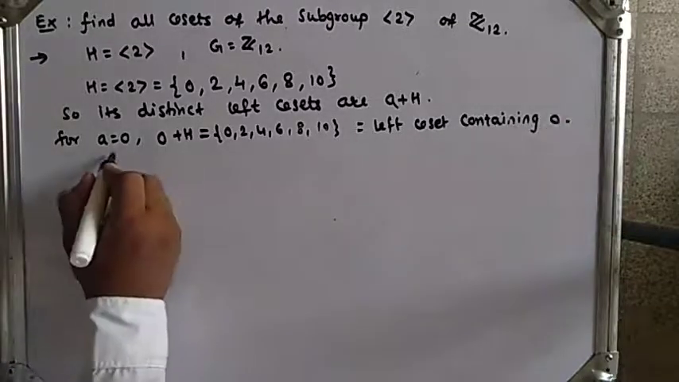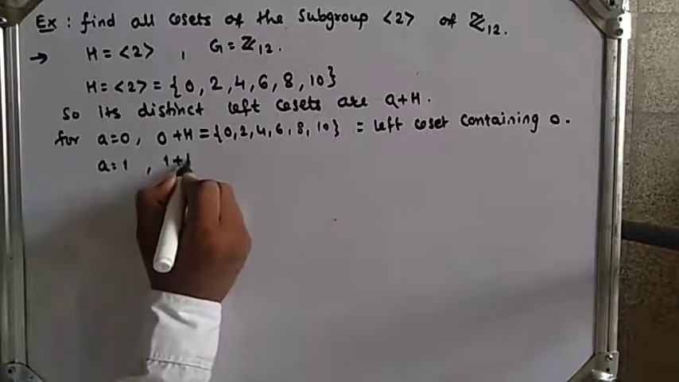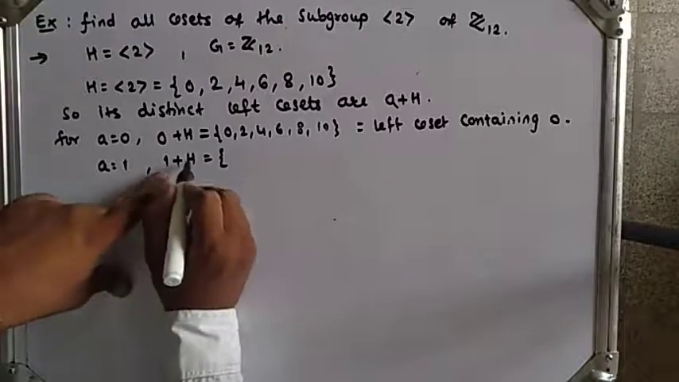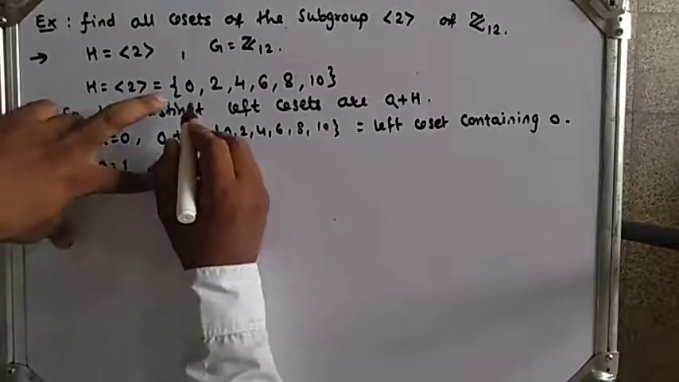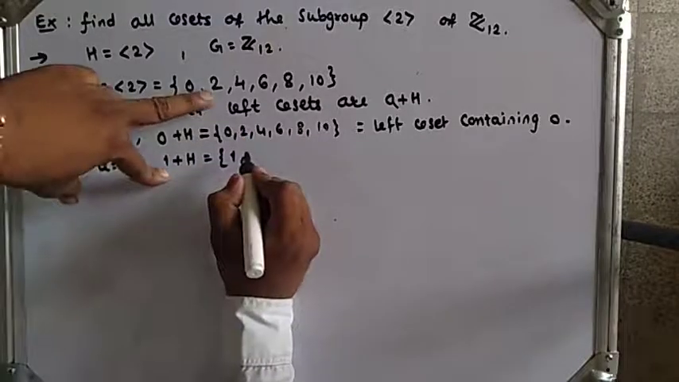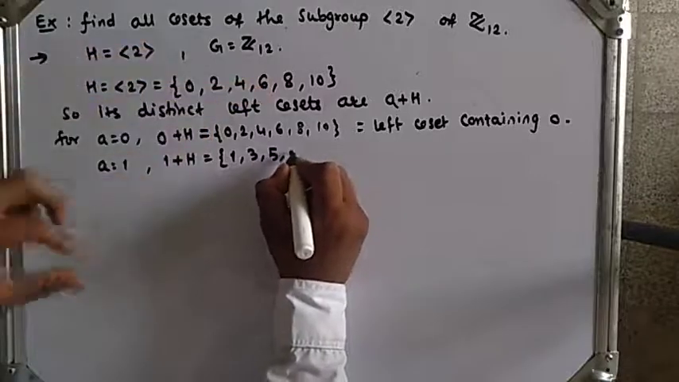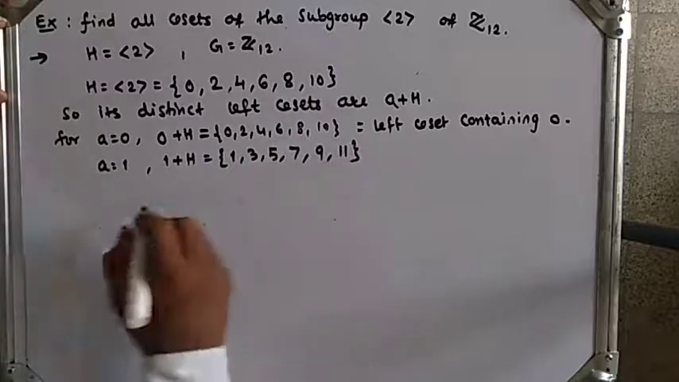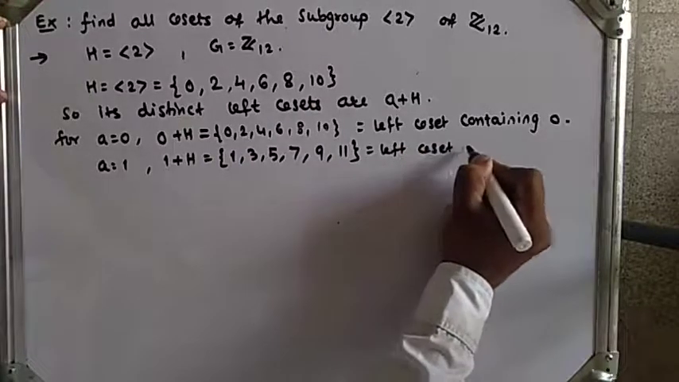Next I put A equal to 1, so we get 1 plus H. Here I add 1 to each element of the set H. 0 plus 1 is 1, 2 plus 1 is 3, 4 plus 1 is 5, 6 plus 1 is 7, 8 plus 1 is 9, and 10 plus 1 is 11. This is the left coset containing 1.